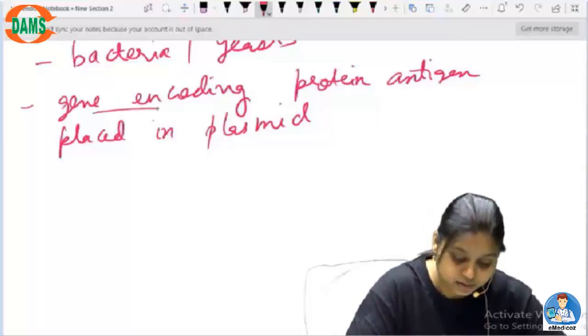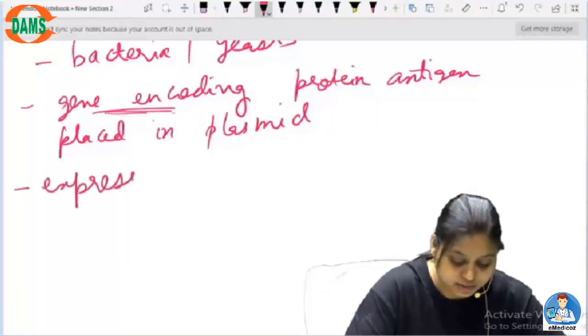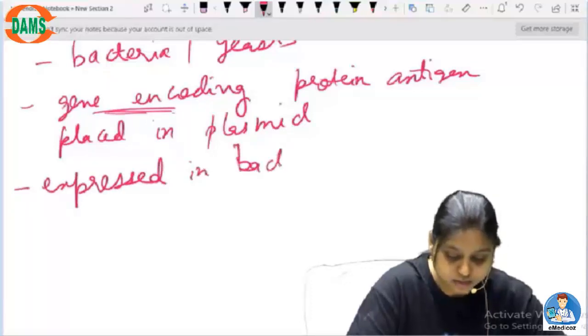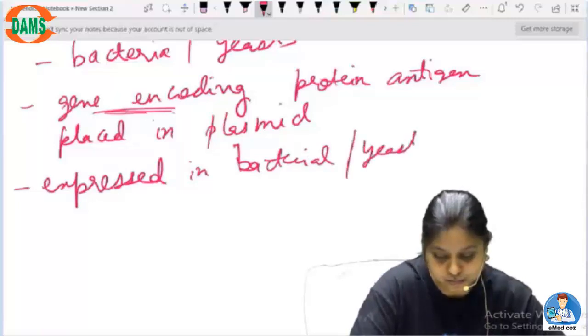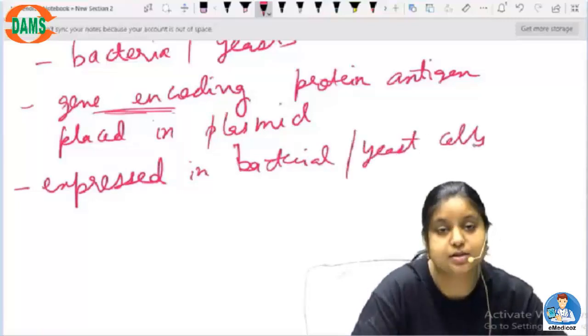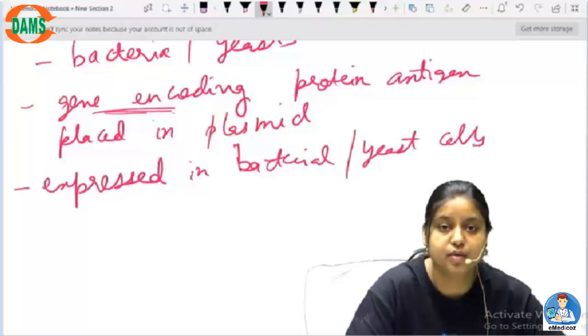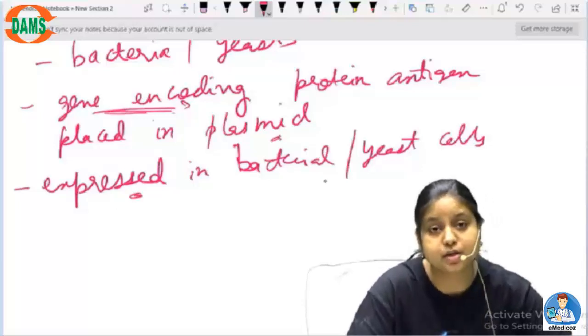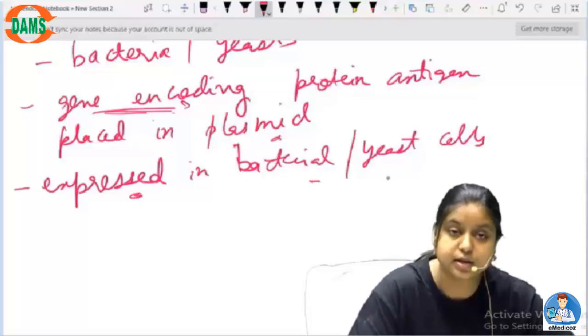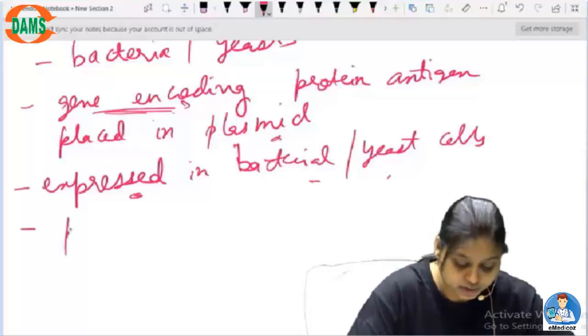Please remember this: it is a gene encoding protein. Then it can be expressed in bacterial or host cells. They can be yeast cells. So you take the gene, put it into a plasmid, express that plasmid by transforming it into a bacteria or yeast, and then the protein is purified.